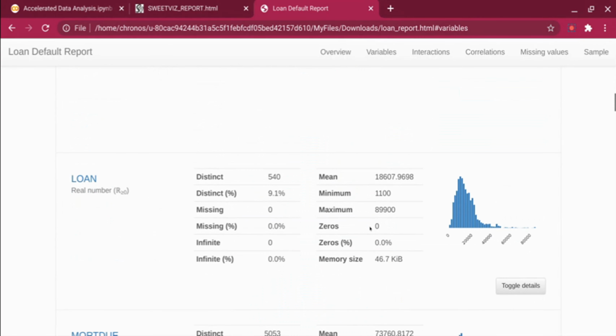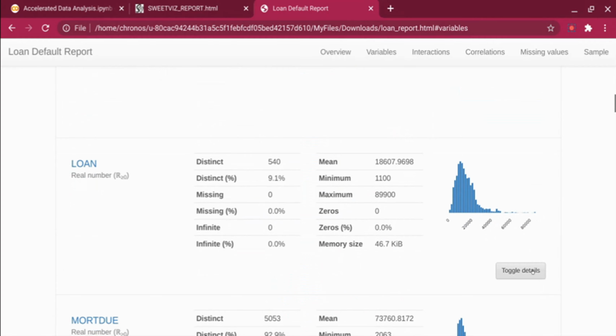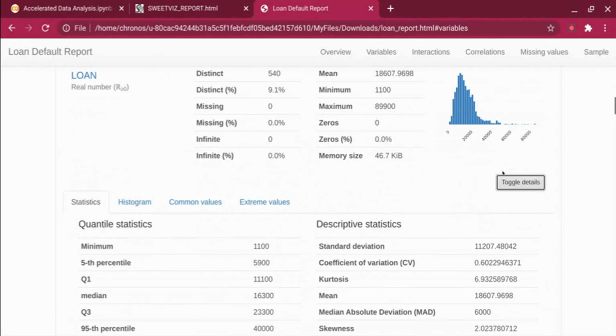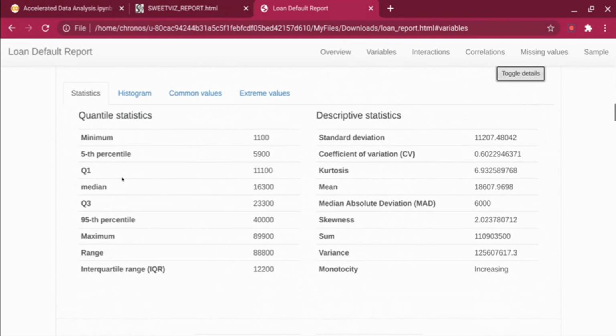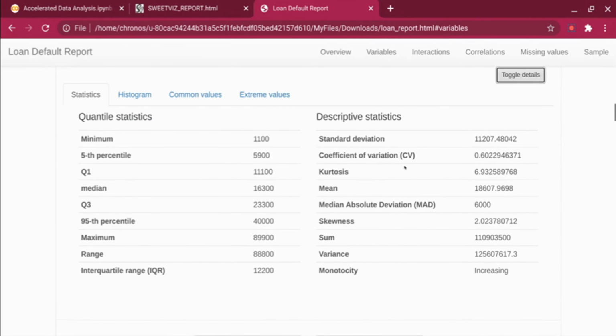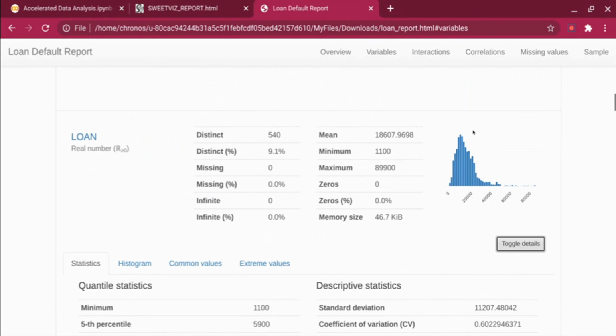If you come down to numerical values and click on toggle details, it will show you the same as well. It will show you the fifth percentile, median, 95th percentile, IQR or interquartile range, and all these things, and also give you the skewness and other details, right? And if you see over here, this data is particularly right skewed.